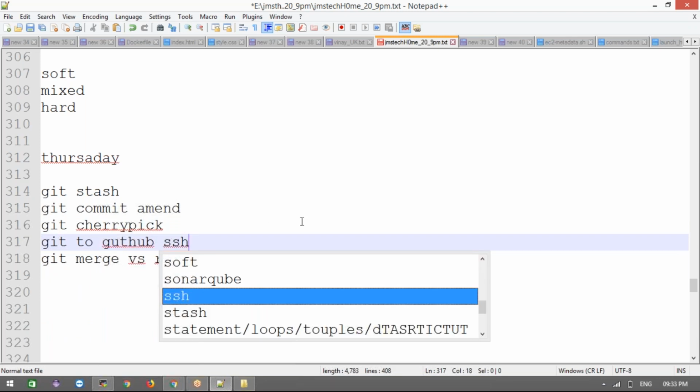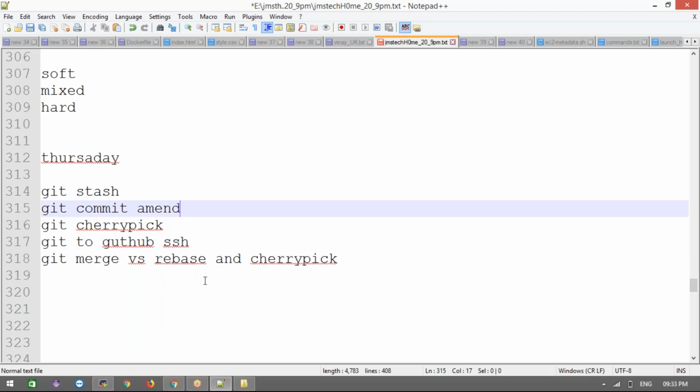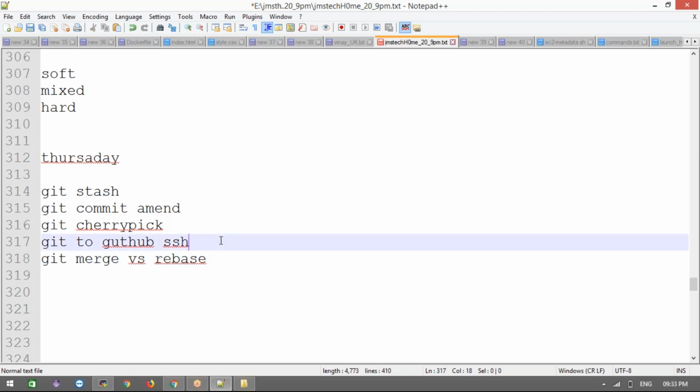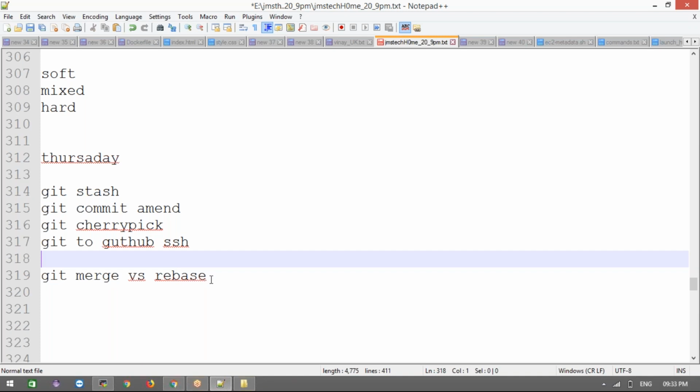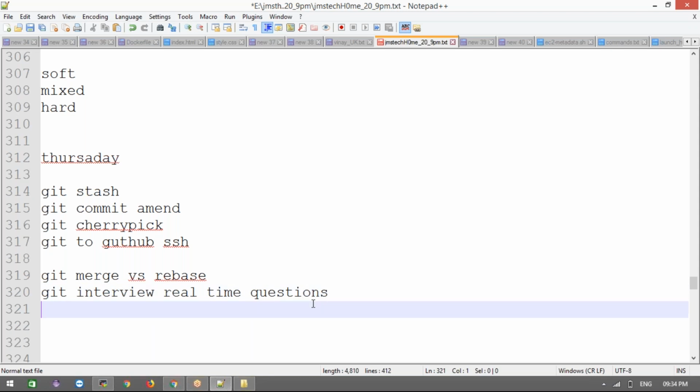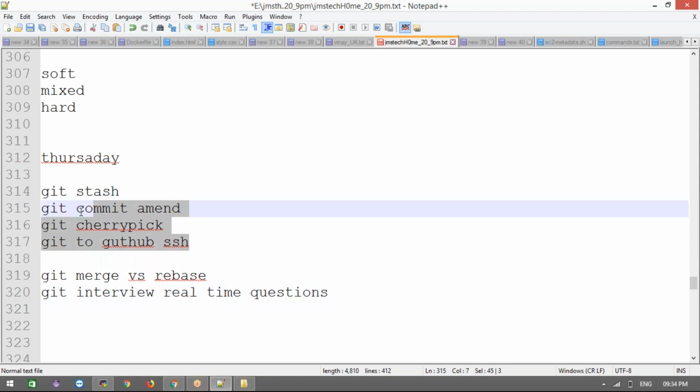Gopi is asking that question, right? I am going to answer that tomorrow in class actually. Okay, fine, I will discuss this. Tomorrow we are going to discuss git merge versus rebase, and the next topic is git interview questions. Git interview real-time questions: what questions they have asked up to now in all the interviews. Maximum 80 to 90% of questions will come from these. Git interview questions we are going to discuss. This is for tomorrow's class, and today's class we are going to discuss this.